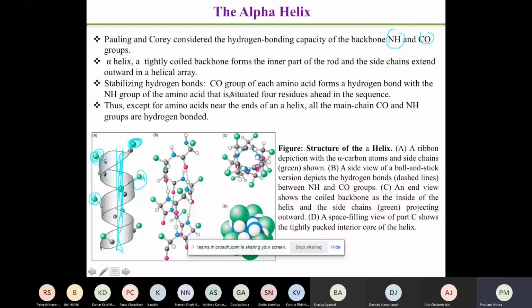So where do you see that the amino acid is not interacting or not forming a hydrogen bond? This happens at the terminal end. For example, this terminal amino acid, which I'm showing you, will not form hydrogen bonding because it doesn't have a neighbor beyond it. In the same way, the last one in the chain will not form a hydrogen bond. So ultimately, there is a pattern which is going to appear.